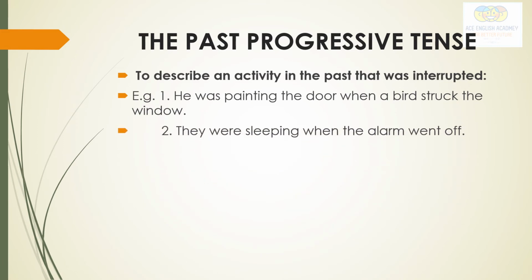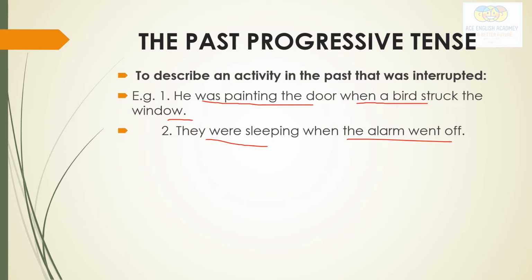For example, he was painting the door when a bird struck the window. There is an interruption. They were sleeping when the alarm went off.